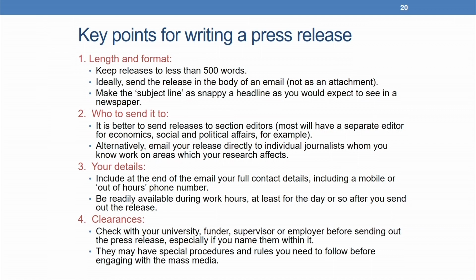Finally, clearances. You must check with your university, funder, supervisor or employer before sending out the press release, especially if you name them within it. And they may have special procedures and rules you need to follow before engaging with the mass media.